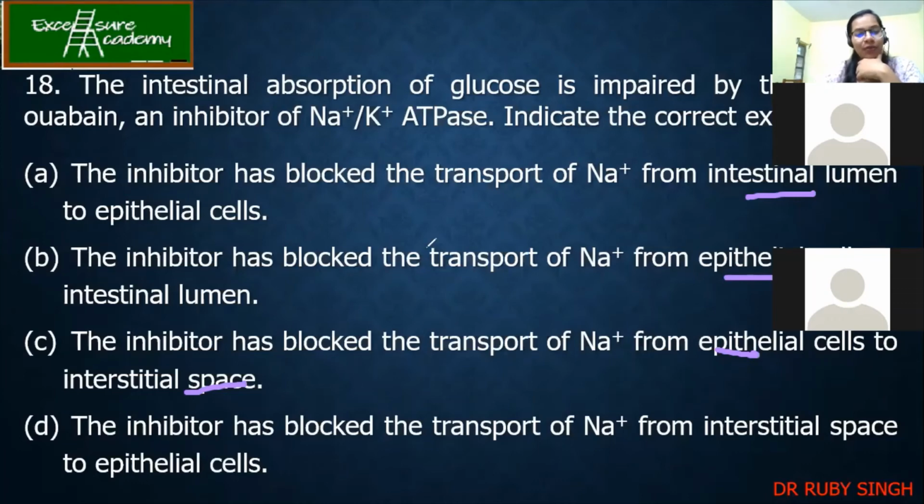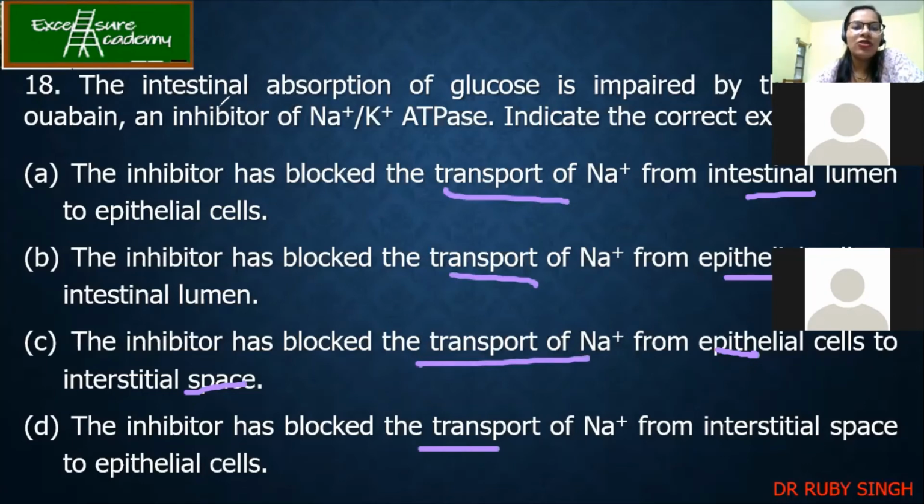We know that it blocks the transport of Na plus, which is written in all 4 options, right? But where is this happening? It is talking about intestinal absorption. So the answer is C, because from the epithelia you are taking into the interstitial space.